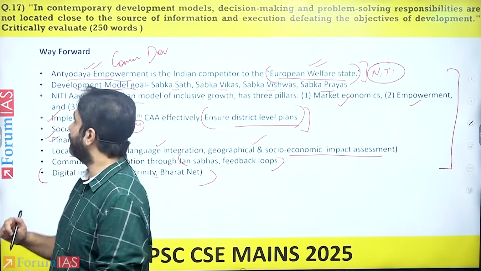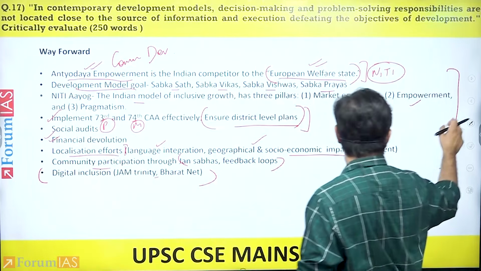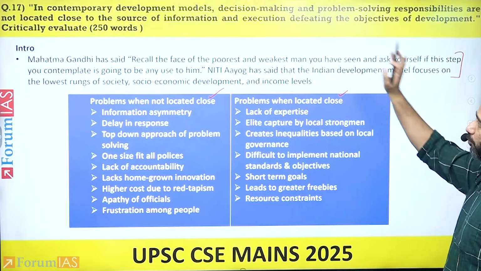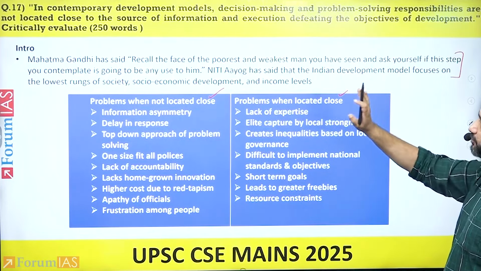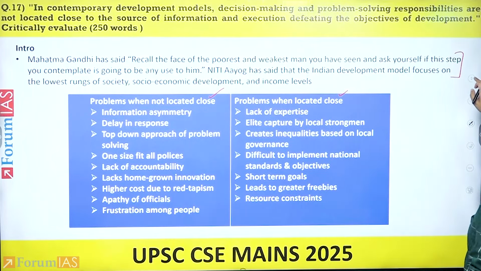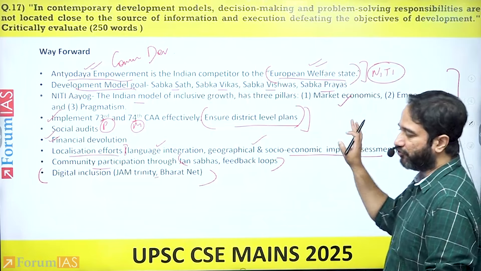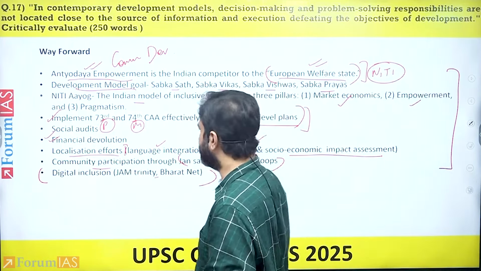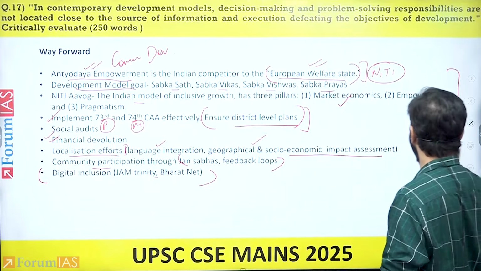Right? So if you look at this question, you first end up highlighting a basic introduction. What are the problems when the source of information and basically decision making is not located close, when it is located close, and you give a way forward, taking the best of the decision making by the center and decision making by the local governance.